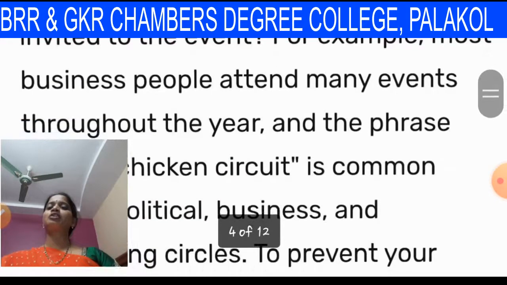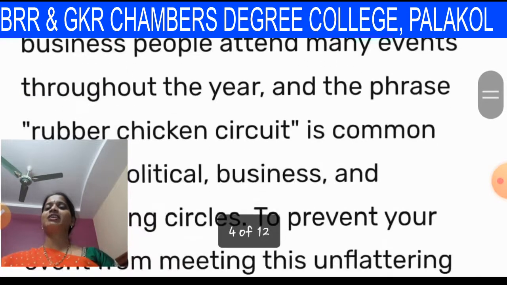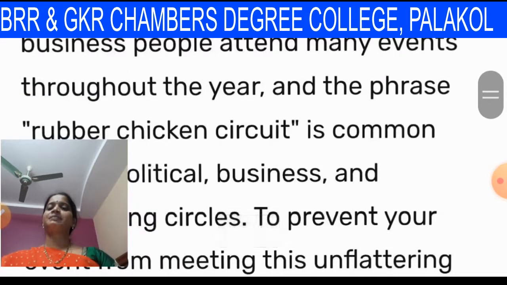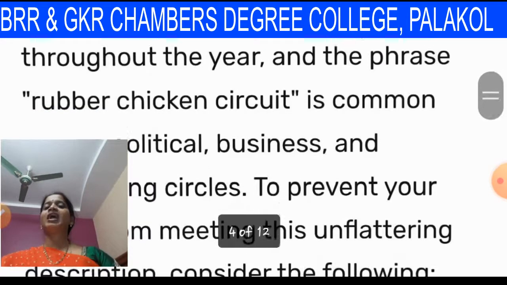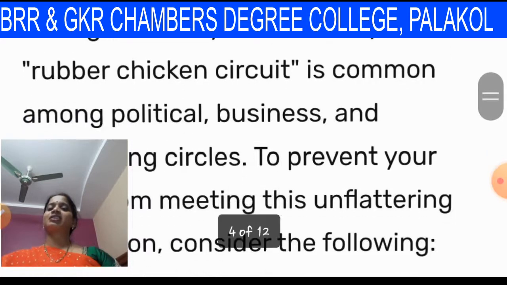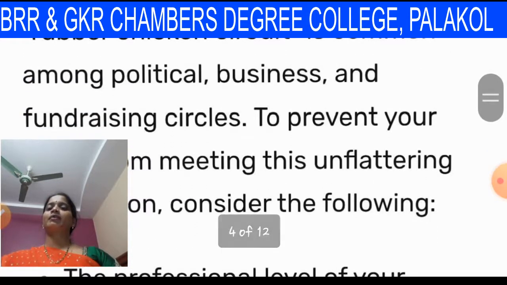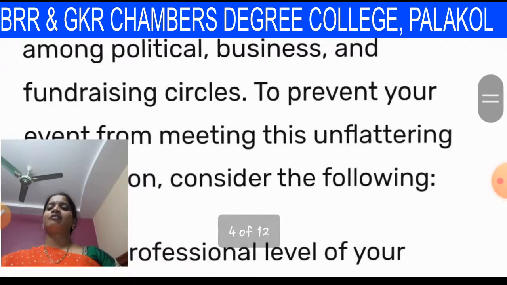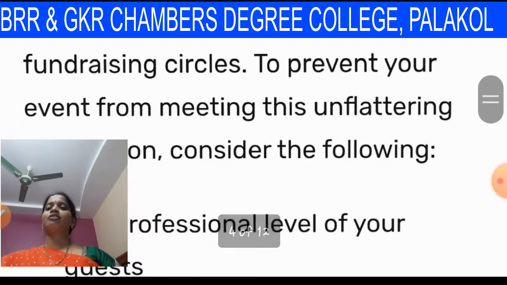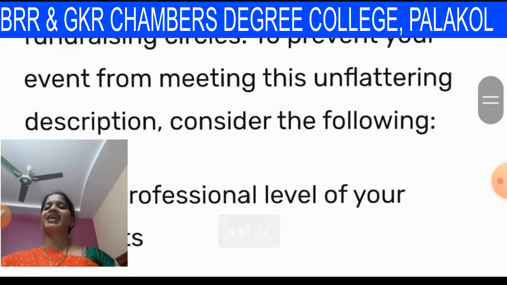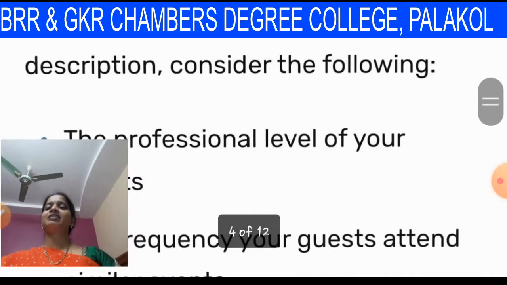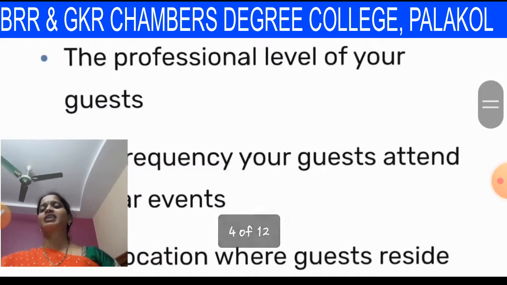For example, most business people attend many events throughout the year. The phrase "rubber chicken" is common among political, business, and fundraising circles. To prevent your event from meeting this unflattering description, consider the following while conducting an event or selecting a menu.